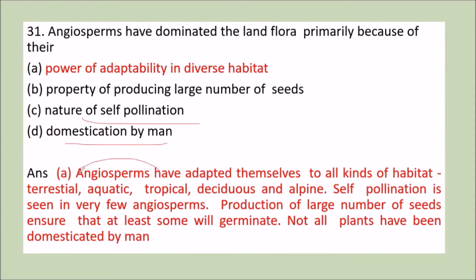These angiosperms have adapted themselves to a variety of habitats, that is terrestrial, aquatic, tropical, deciduous, and alpine. Now, self-pollination is seen in very few angiosperms, and production of large number of seeds ensures that at least some will germinate. So this option A is the correct answer.